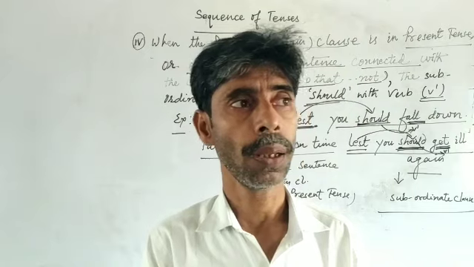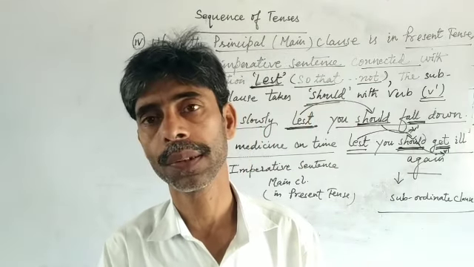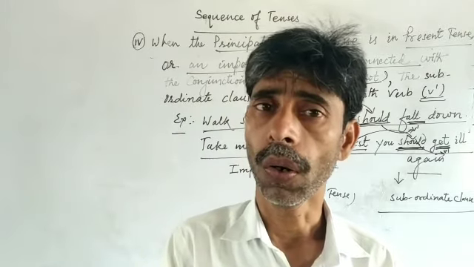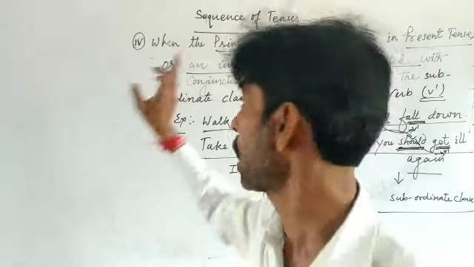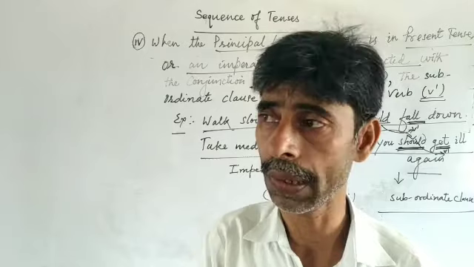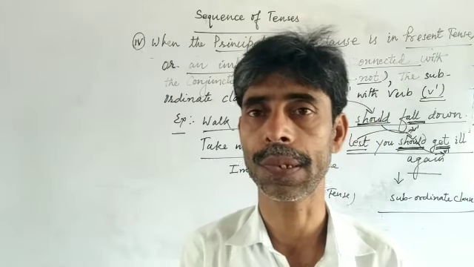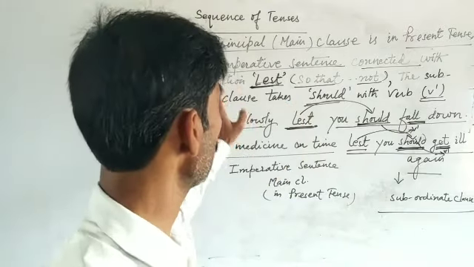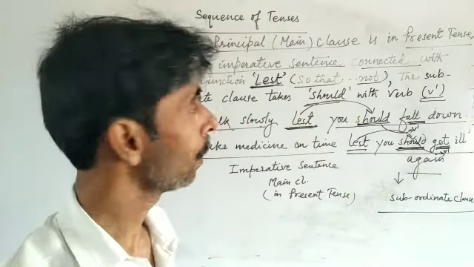Because today, mainly, I have focused on the principal clause or main clause being in the present tense. Then what happens when the principal clause is in present tense?